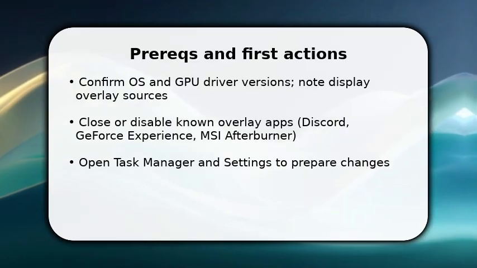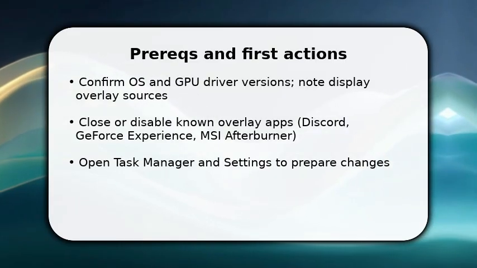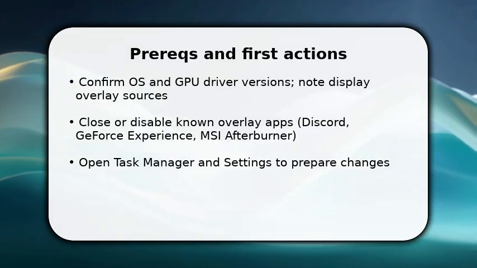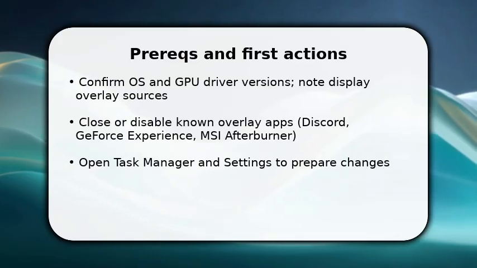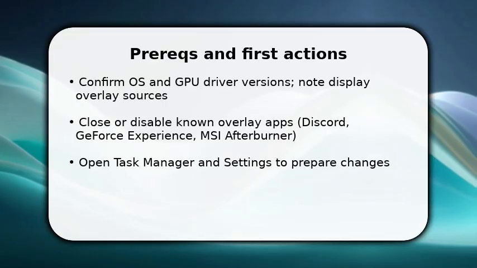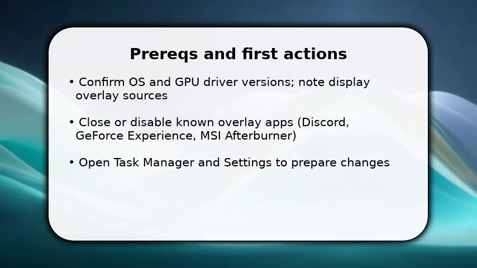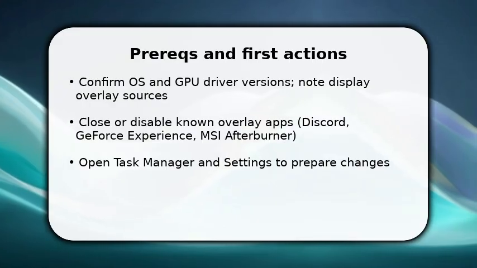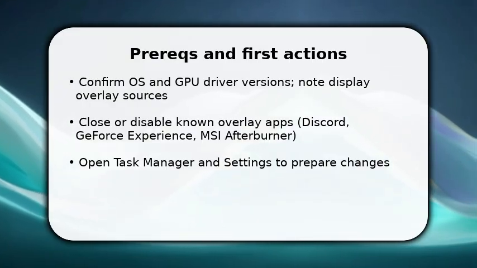Next, disable obvious overlay apps, Discord, GeForce Experience, MSI Afterburner, because they commonly inject GPU data on screen. Once done, open Task Manager and Windows settings so you can quickly stop processes and access notification or privacy panels. Make sure to document any changes you make so you can reverse them if needed, and keep a restore point